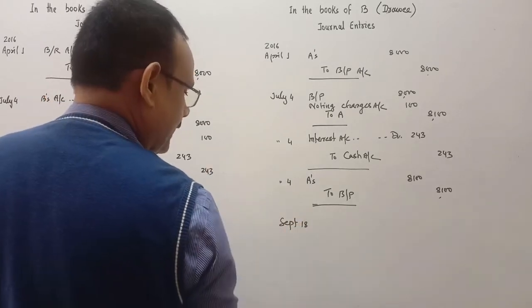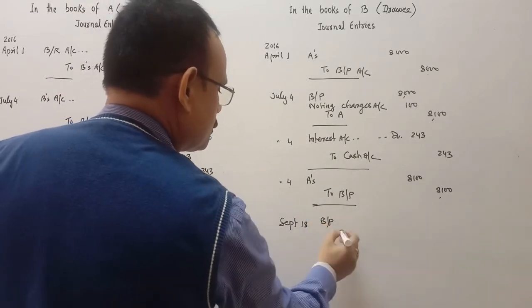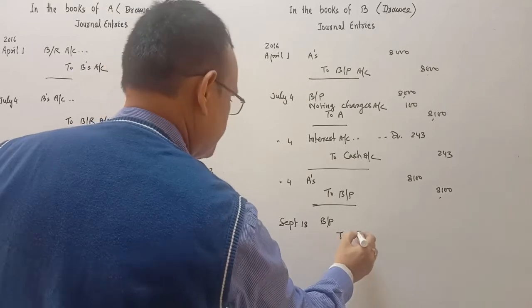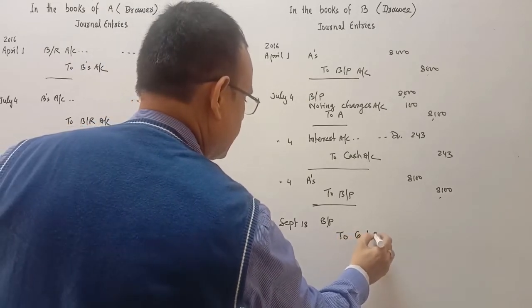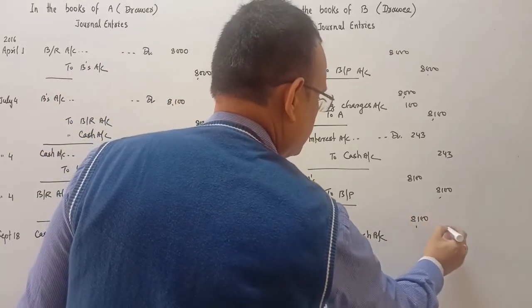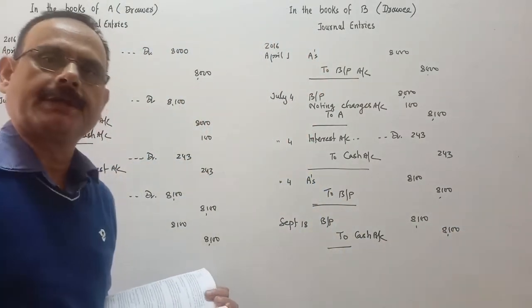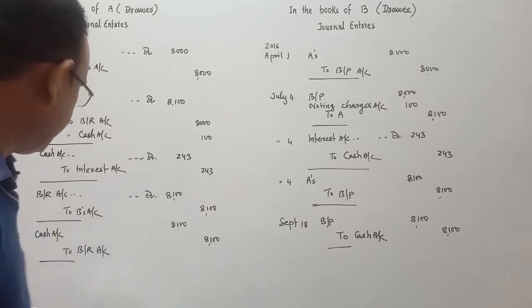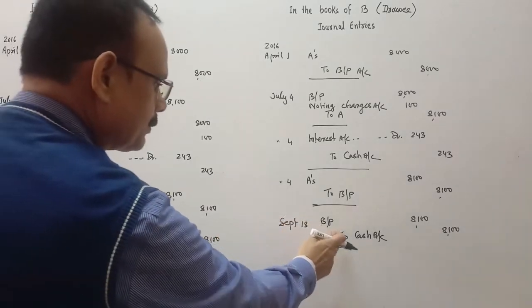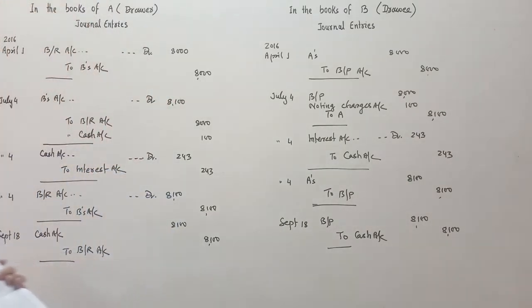Now on the due date, September 18, he will do the entry: bills payable account debit to cash account, or to bank account, 8,100. He has honored the bill on the due date. The second bill is duly honored by the drawee. Okay, so these entries are clear. There are 5 entries here, and that side is also 5 entries.